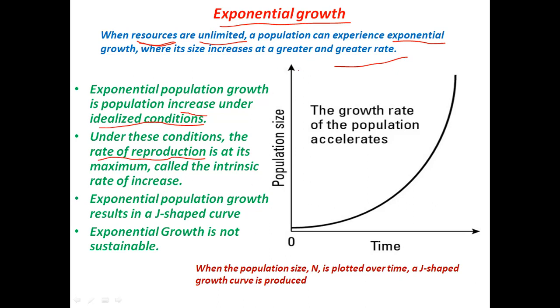All right. If a graph is plotted of population size N over time t, the curve would be like this. First the population starts growing slowly till it reaches this point, then suddenly there is a faster increase in the population size, or the population is growing at a greater rate. So this curve looks like the letter J. That's why it's called a J-shaped curve.